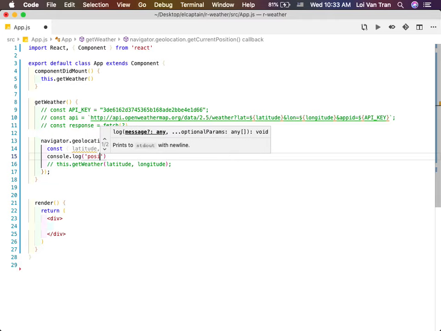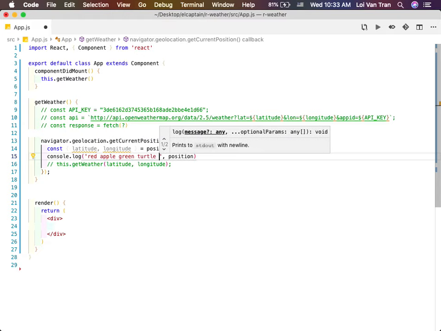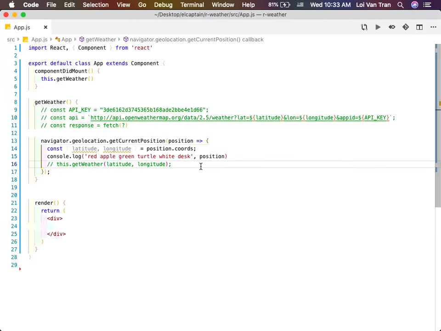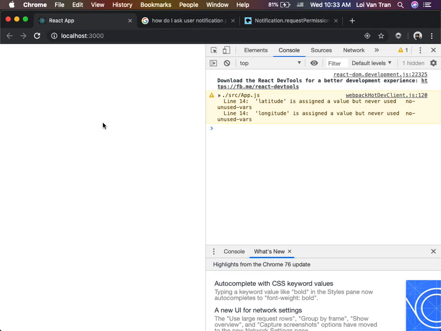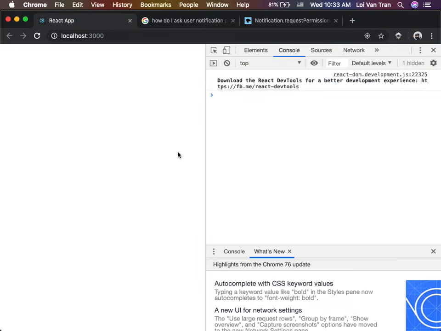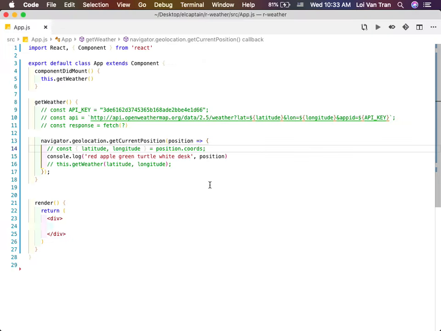Position. Okay, let's just say red, apple, green, turtle, white desk. Did I not say this? I'm just working. What the hell?